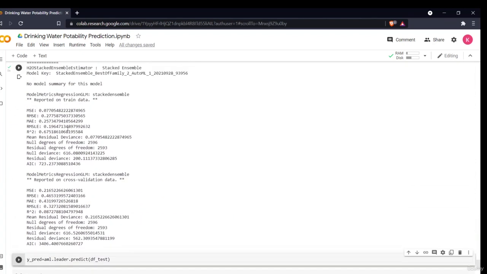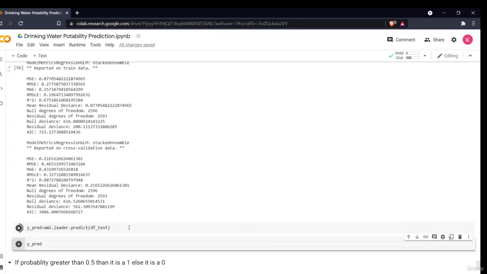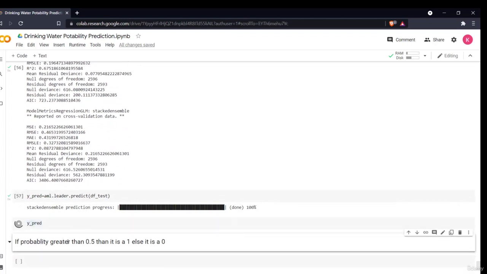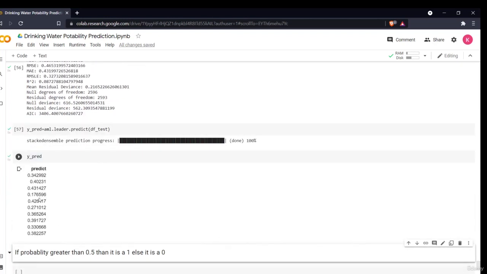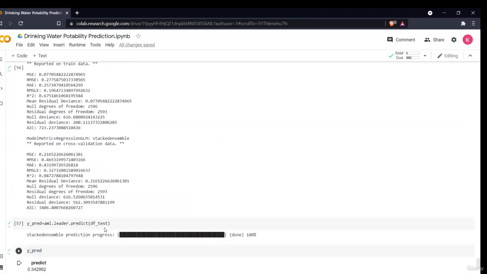Okay, so this is my train data. This is reported on cross validation data. The first thing is reported on train data, and another thing is reported on cross validation data. Now if I want to predict, I'll just say y predict equals aml.leader.predict, and I'll see the predictions. So these are my predictions. These are stored in probability format, which means that if the probability is greater than 0.5, then it is a 1, else it is a 0. 1 means the water is drinkable, and 0 means the water is not drinkable.